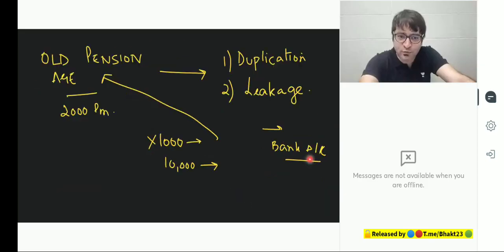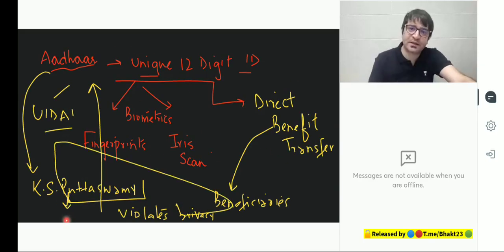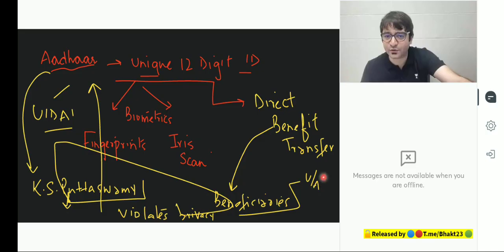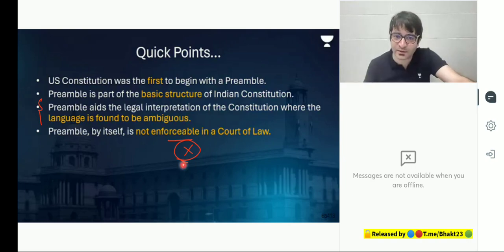Now, a 9-judge bench of the Supreme Court had to decide whether this right to privacy is a fundamental right or not. And all these 9 judges of the Supreme Court said right to privacy indeed is a fundamental right under Article 21 of the Constitution. But how did Supreme Court come to this conclusion? Supreme Court used the preamble to interpret the Constitution.